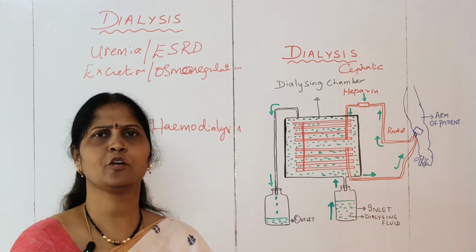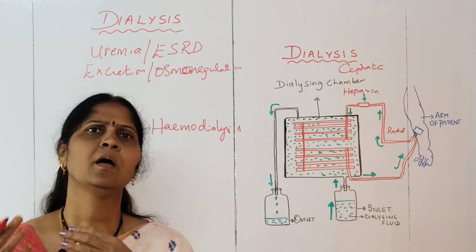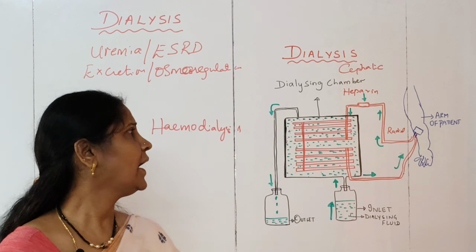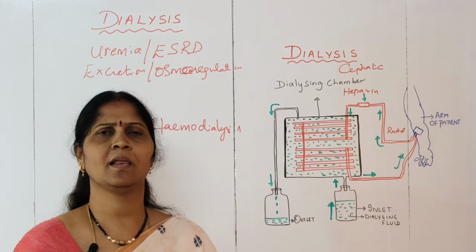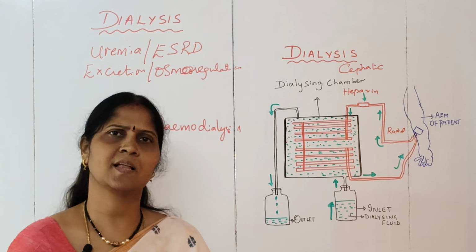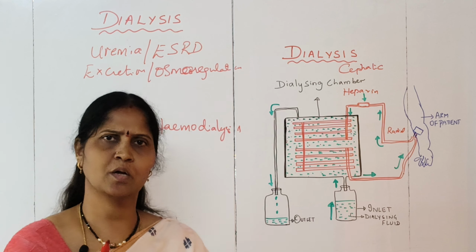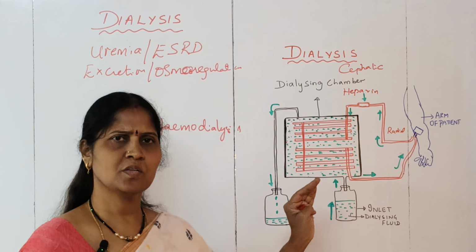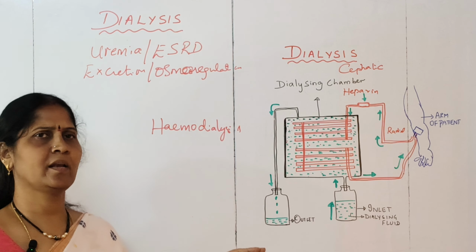Depending upon that, the doctor may advise dialysis after a period of 10 days, 15 days or whatever it is, and he has to go regularly and get this procedure done so that he can sustain his life. Otherwise, it proves to be a severe problem and it can lead to the death of the person. So this is all about dialysis, how it is done.